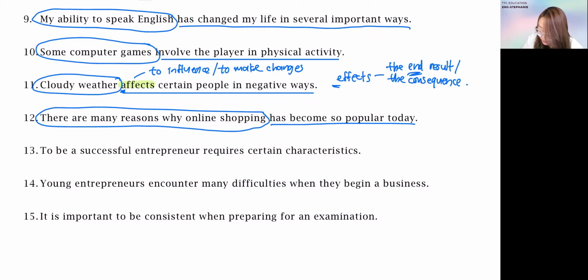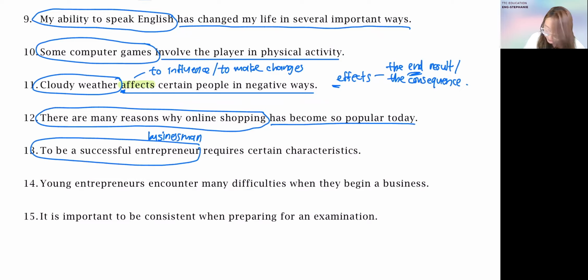To be a successful entrepreneur requires certain characteristics. So to be a successful entrepreneur, okay? Entrepreneur means a successful businessman. You have your own business, that kind. You are your own boss. So to be a successful entrepreneur requires certain characteristics. Subject, predicate. Okay, we move on to the next one.